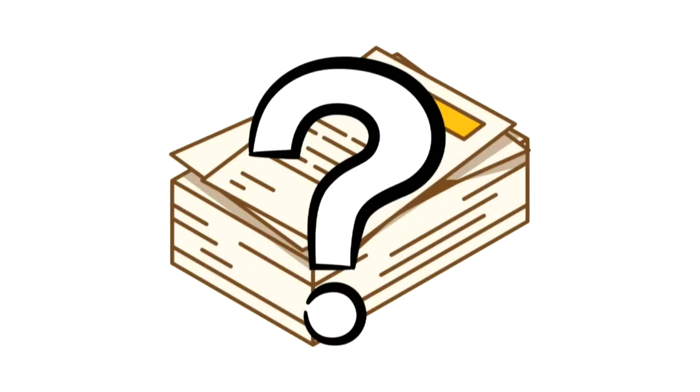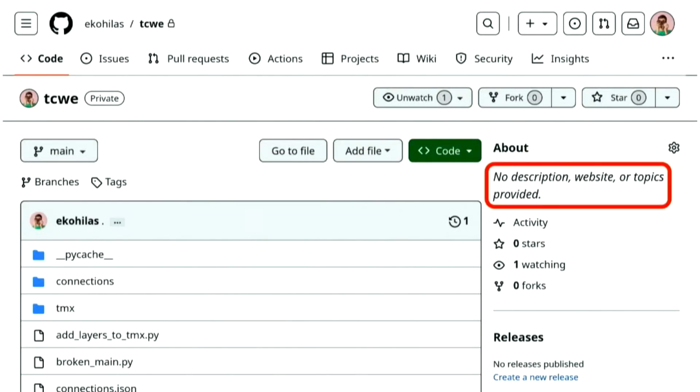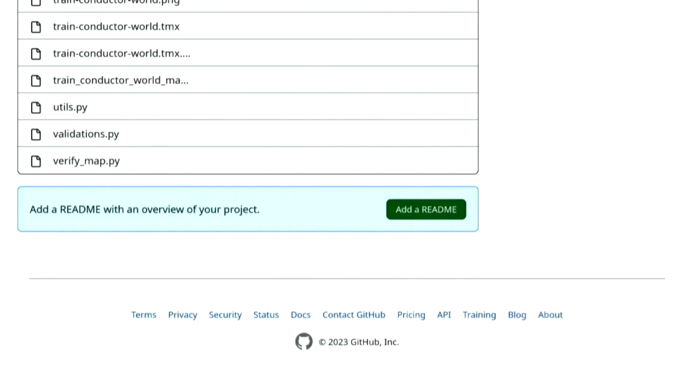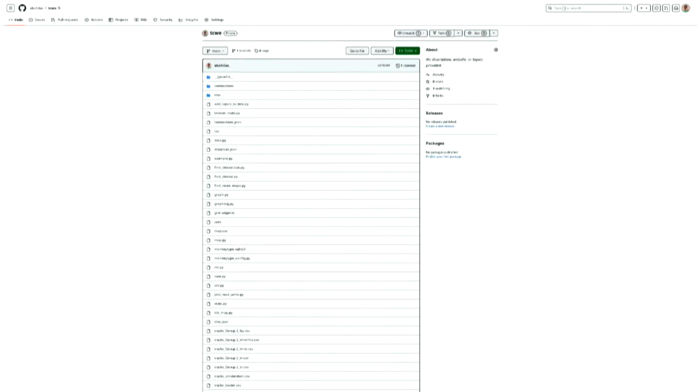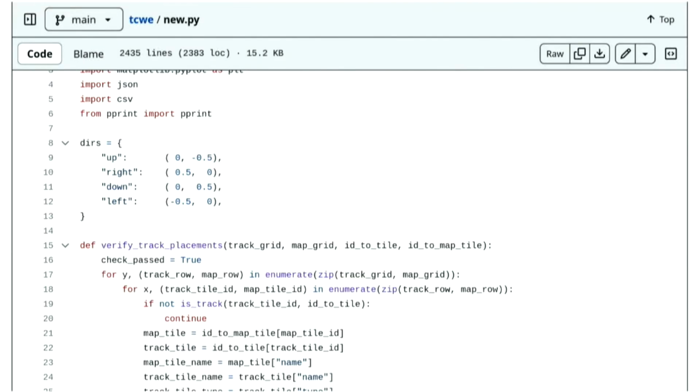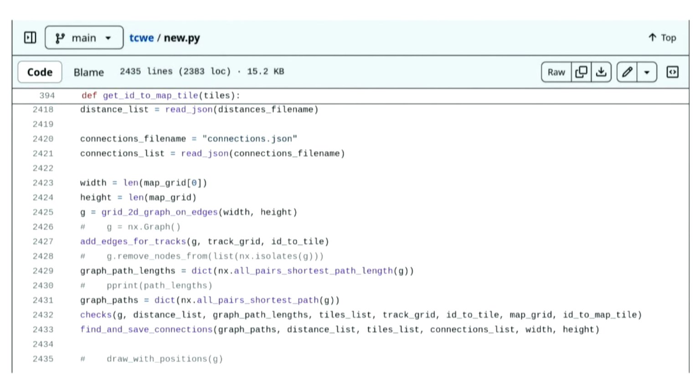How easy is it for someone other than you to pick up and understand your code with no context? If we take a look at what my repo would have looked like at the beginning, here's the GitHub page with no description and nothing at the bottom, no documentation or a README for where to start. So we probably have to read some code, but it's not clear which of all of these files are that code. And even once we do find the file, it's thousands of lines long, and there is no main function to signify where to start.